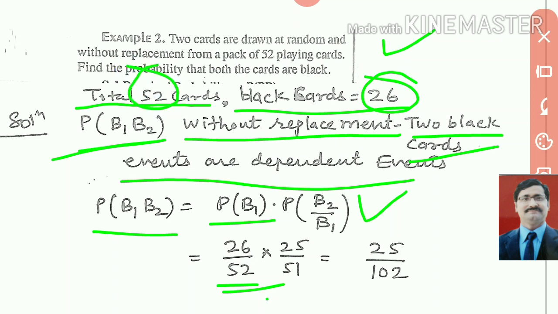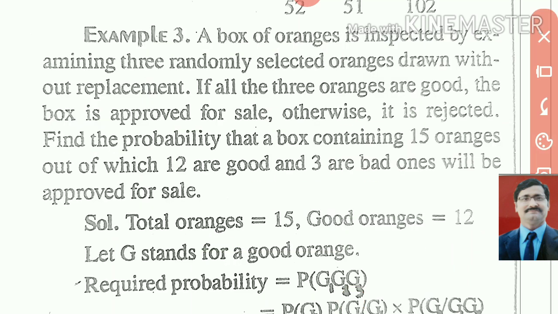Second time when you draw the black card, since you are not putting the drawn card back in the deck, the black cards will be 25 and total cards will be 51. So the second time the probability is 25 upon 51. So all of you understand how the first event affects the second event. We write here 25 upon 51, and you can cancel 26 and 52. 1 upon 2 you get, then multiply 25 and 51, you get 25 upon 102. This is a very simple question. So we will do question number 3.